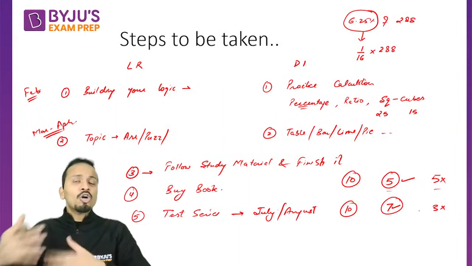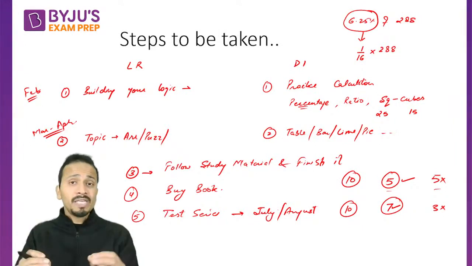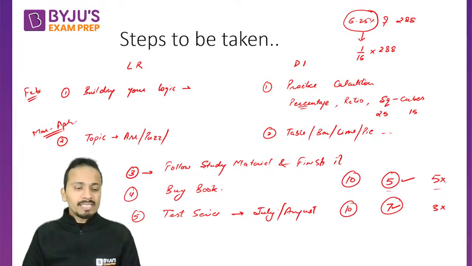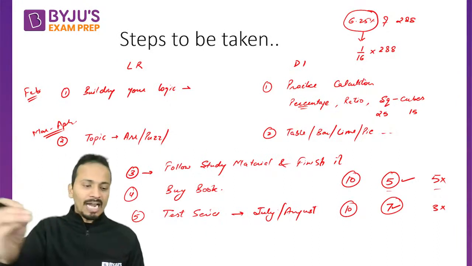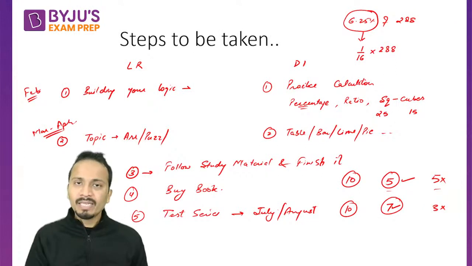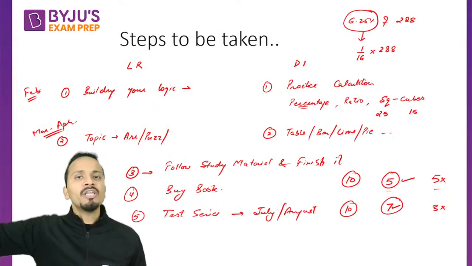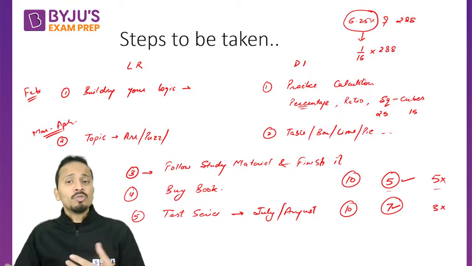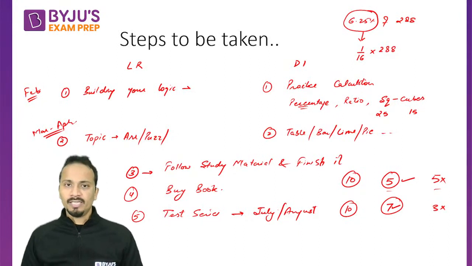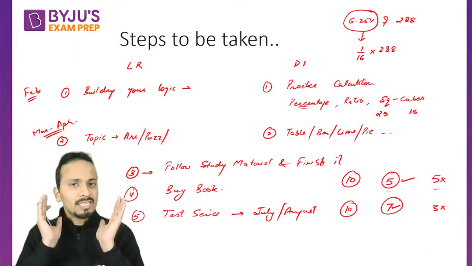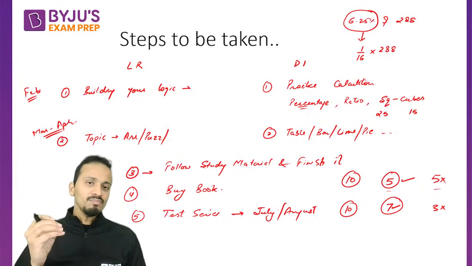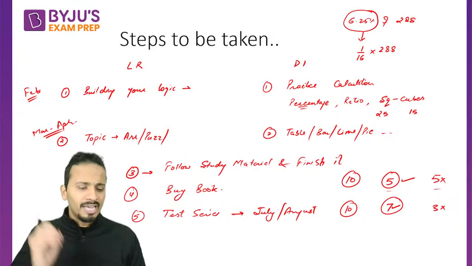So gradually work on your accuracy. Your speed will definitely improve with time. Accuracy is the most important part that you need to focus on at the beginning, and speed will keep on increasing gradually. जितना ज़्यादा practice करोगे उतनी ज़्यादा speed increase होती रहेगी. So these are the steps that you need to take in order to secure your target percentile in LRDI.